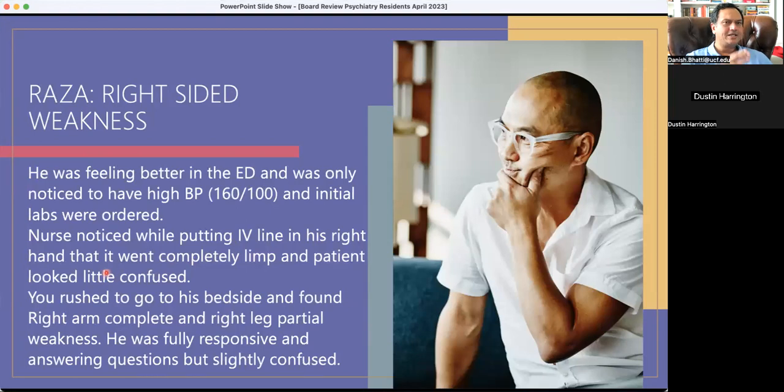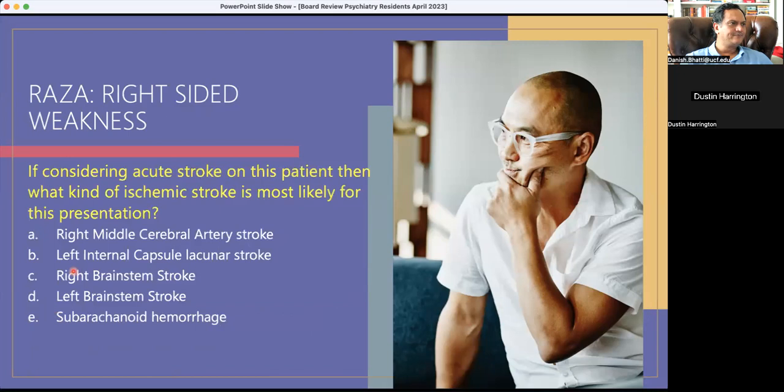So this is called stuttering onset. It's very classic for lacunar syndrome. The symptoms start and then they get better and then they start again. If the break is too long, then sometimes they're called warning or sentinel infarcts, or warning signs: yesterday I had some symptoms, got better, went to sleep, woke up again, and now had a stroke again. And that is classic for lacunar strokes. Lacunar strokes have the stuttering onset.